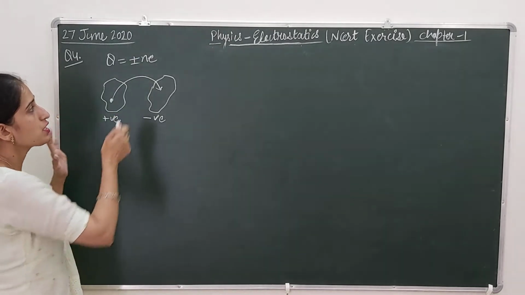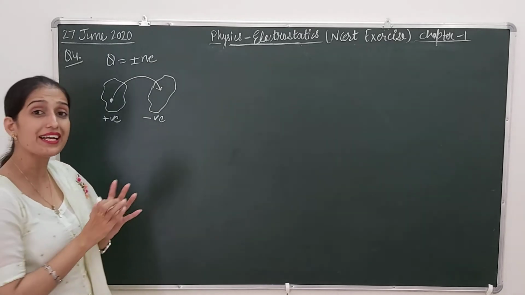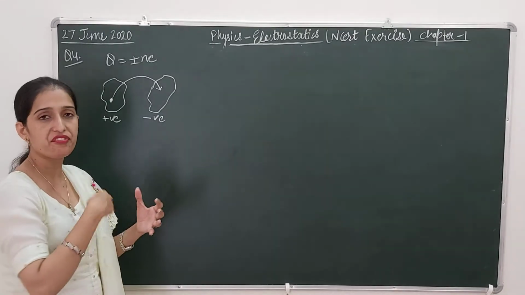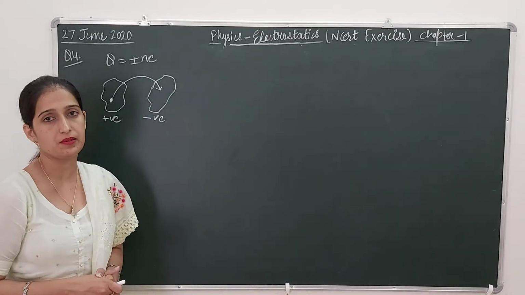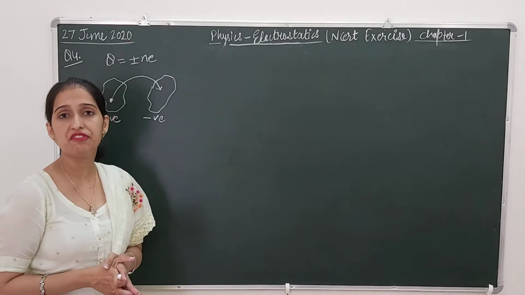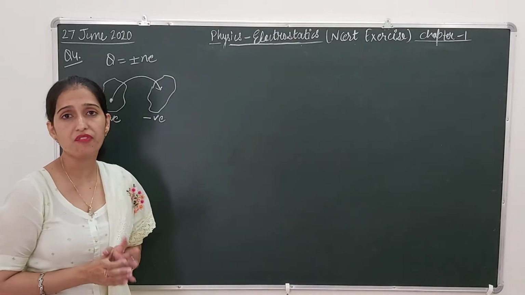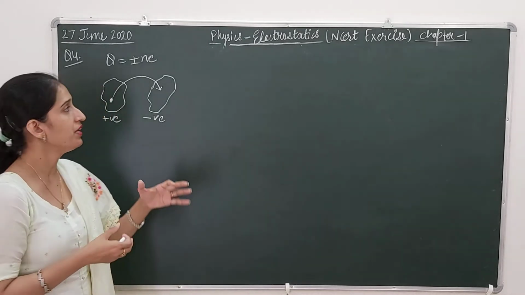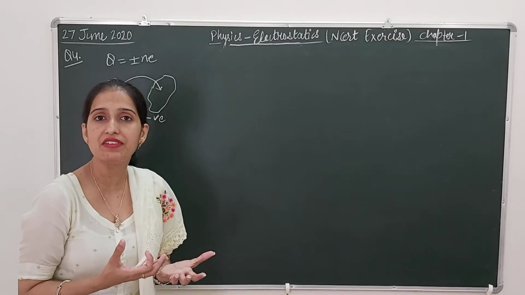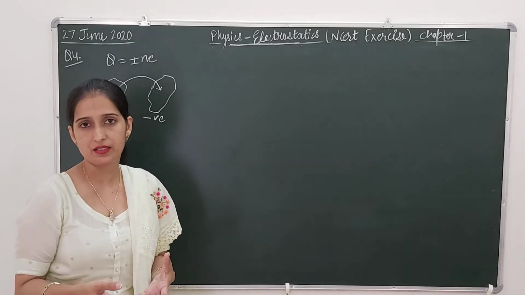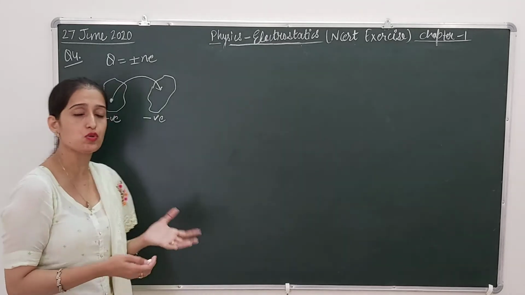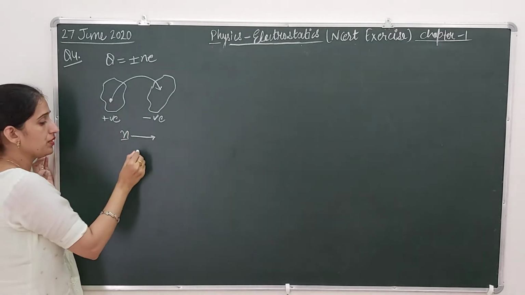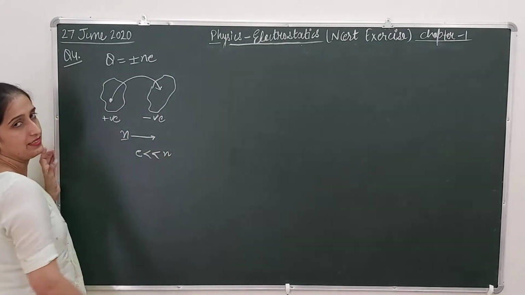But this quantization is well applicable at the microscopic level, when we have a limited number of charges, a limited number of transfers of electrons from one body to another. At the macroscopic level, we have a large number of electrons transferred, which we cannot easily calculate or deal with by definite values. These are so large that n is going to be too large, and in front of this value, e is going to be very small compared to n.